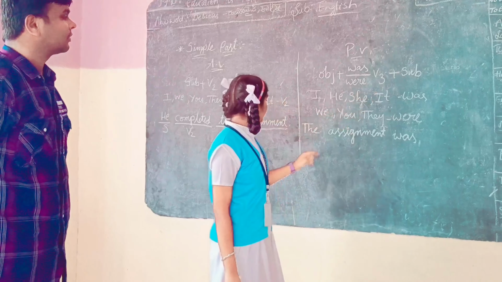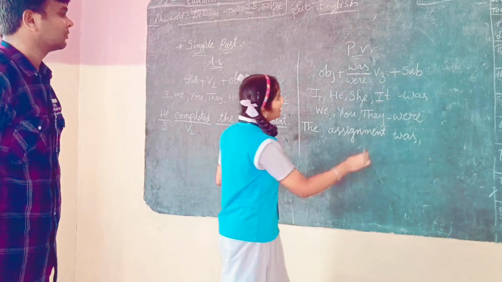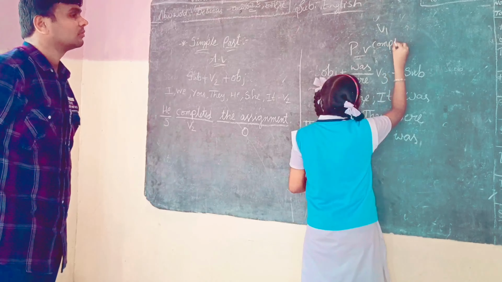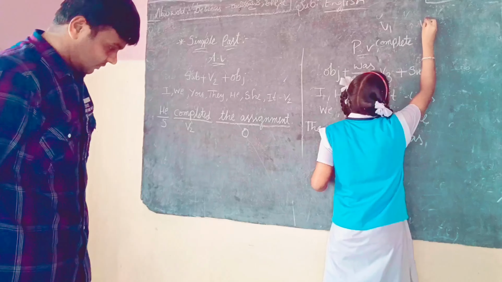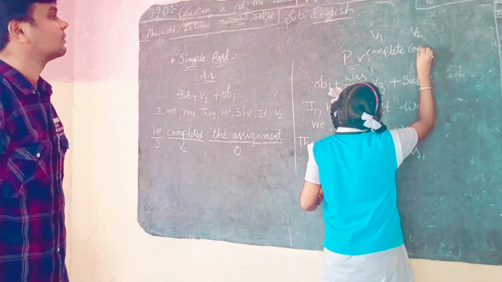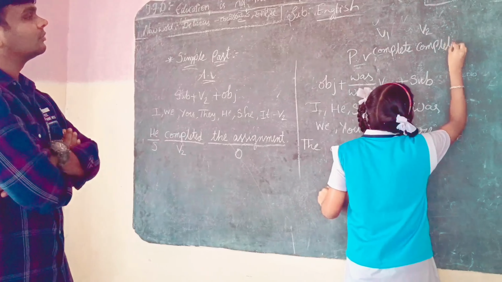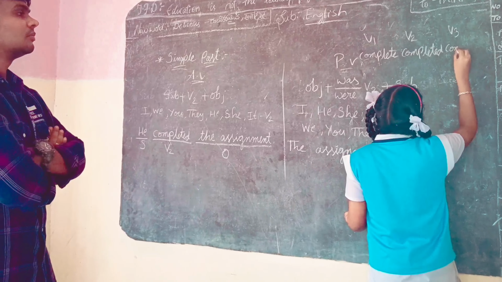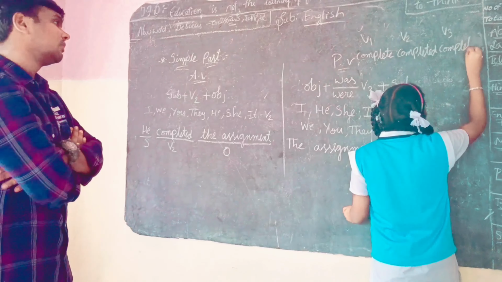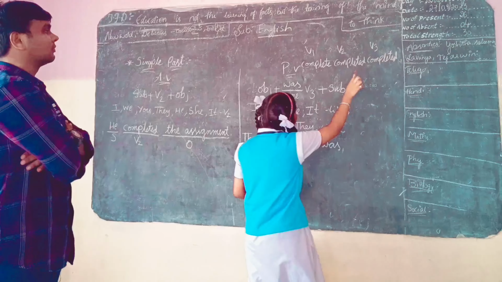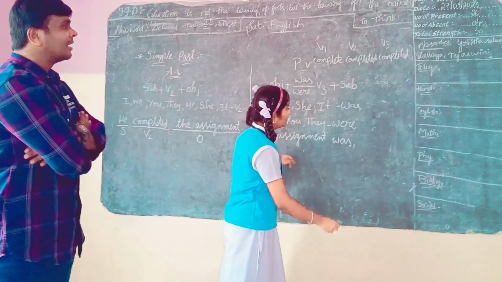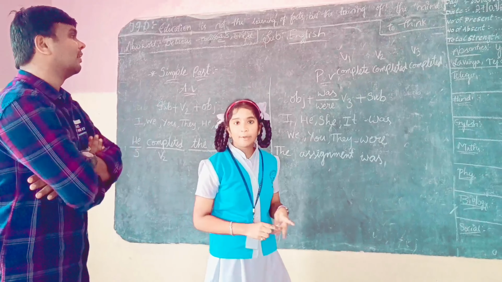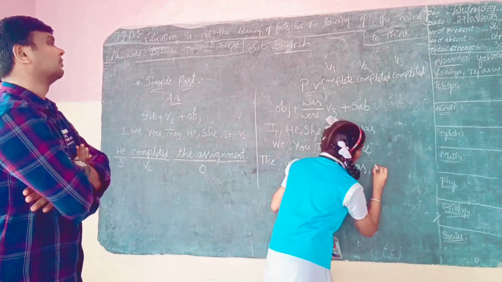Now we have to write the V3 form of completed. The V3 form of completed is: first V1 form complete, V2 form completed, and V3 form also completed. So the V3 form of complete is completed. So we will write completed. Which verb? Regular verb. It is a regular verb.